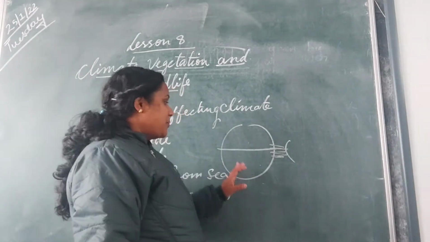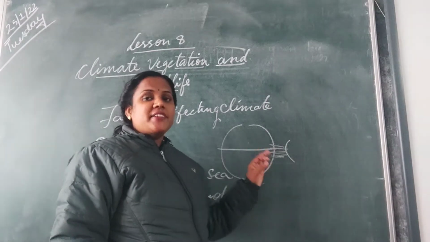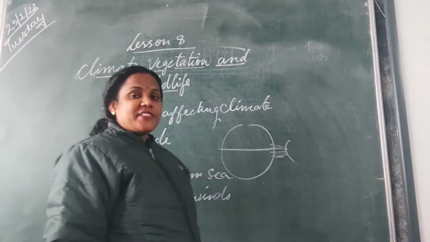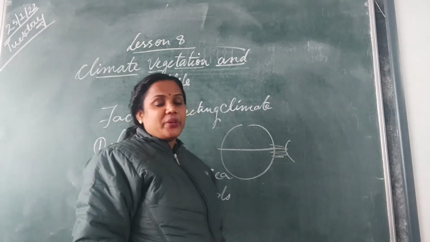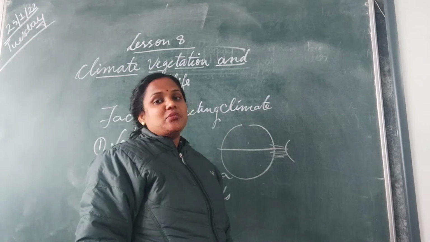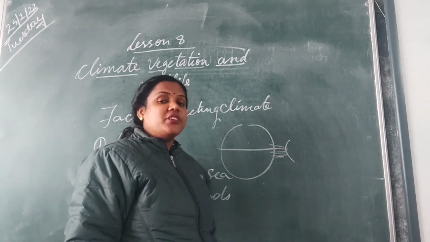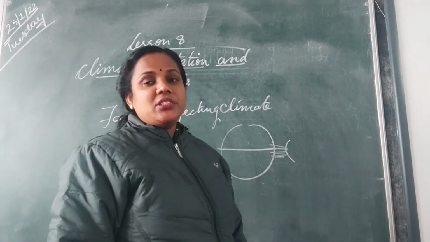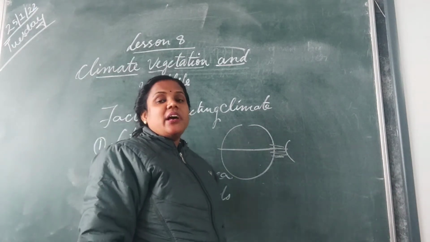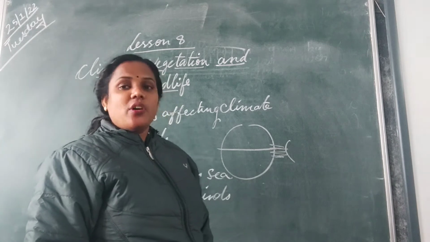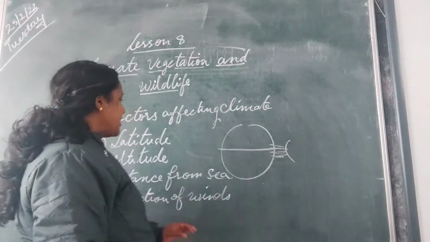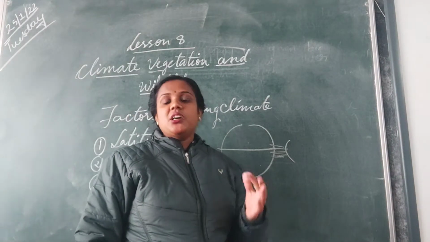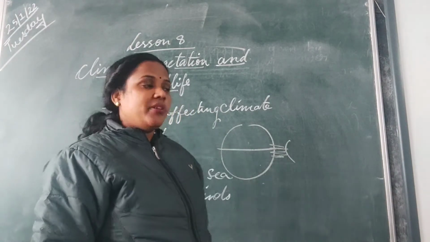So is with the climate. The climate in India is not the same. It varies all throughout the year. So that's why you have 4 seasons. You have winter, you have summer, you have monsoon, you have retreating monsoon, or otherwise you say summer, winter, rainy season and spring season and autumn season. But according to your class 6th book, you have summer, winter, monsoon and retreating monsoon.